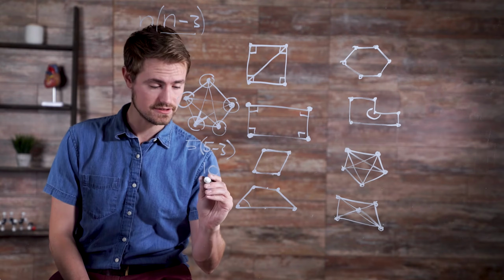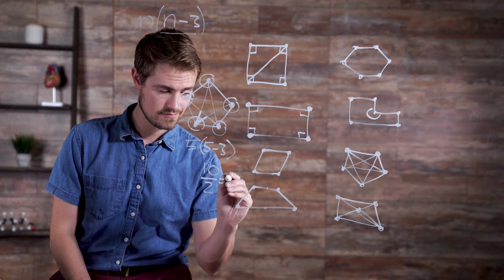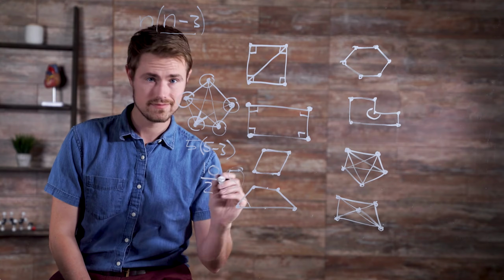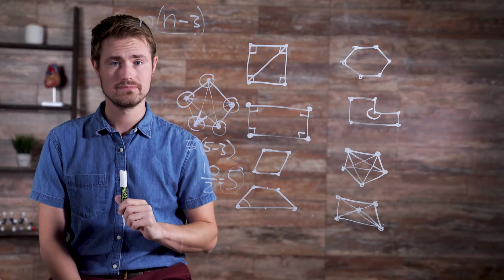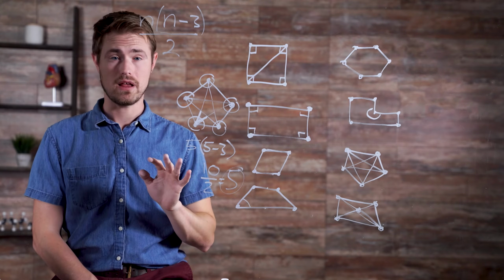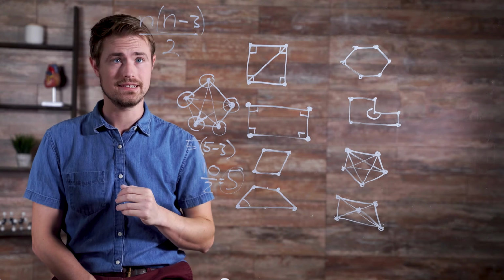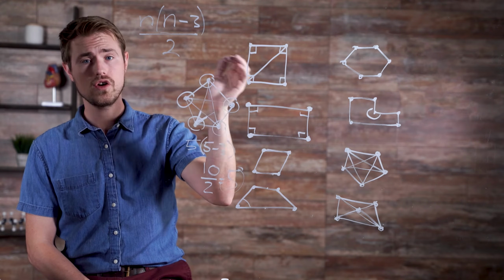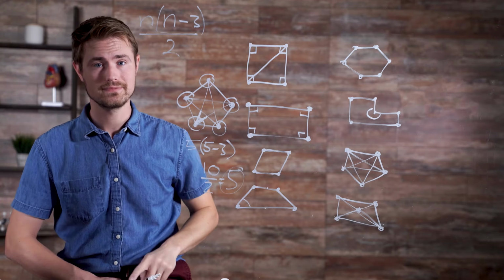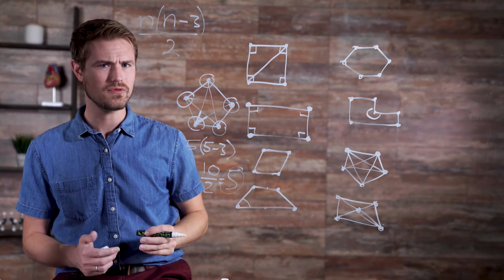In our pentagon, this looks like 5 times 5 minus 3, divided by 2, which is 5, which corresponds to our diagram. Therefore, for any size polygon, our equation can be written as this: n times parentheses n minus 3 all over 2, or divided by 2. Conceptually, this can be remembered as